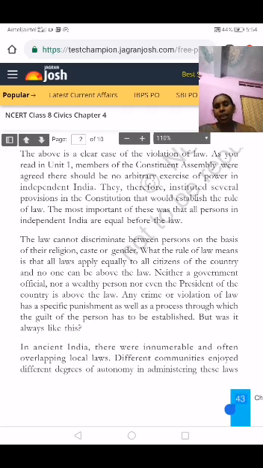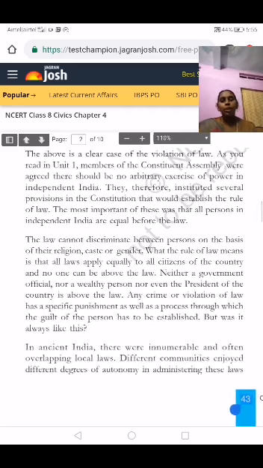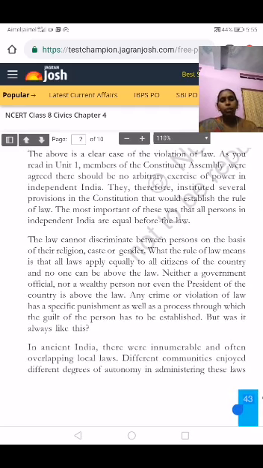So children, in ancient India, before independence, what was the situation of our country? How were the people treated in different manners? In ancient India, there were innumerable and often overlapping local laws also. Even all the local people followed their own rules and regulations. How did they follow them? Based on their caste system and their community system, they used to follow the rules and regulations.